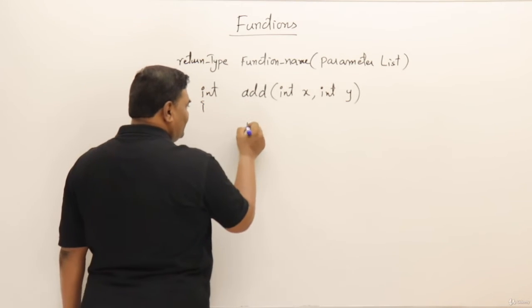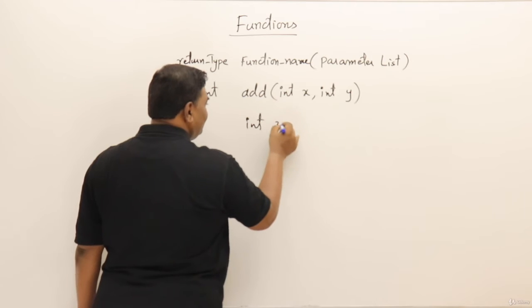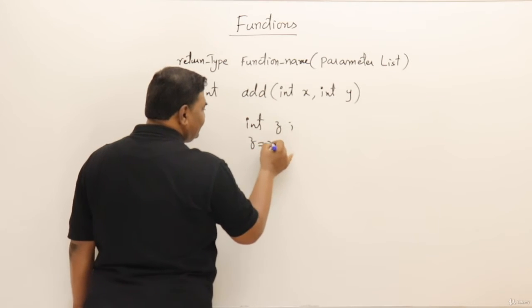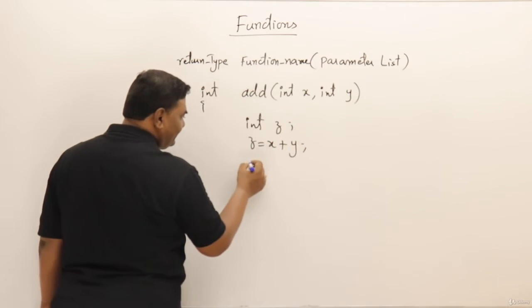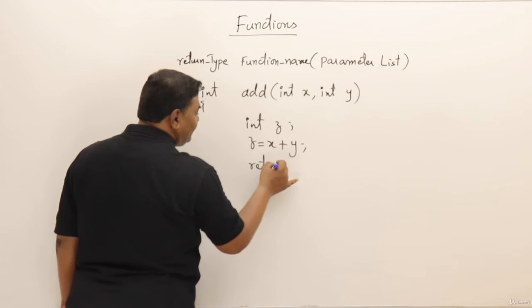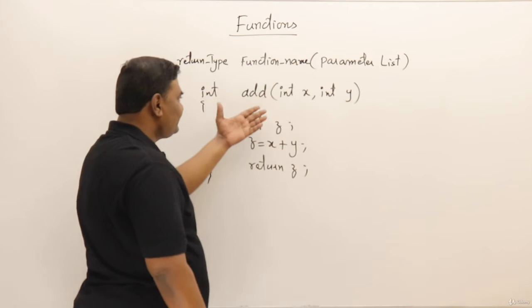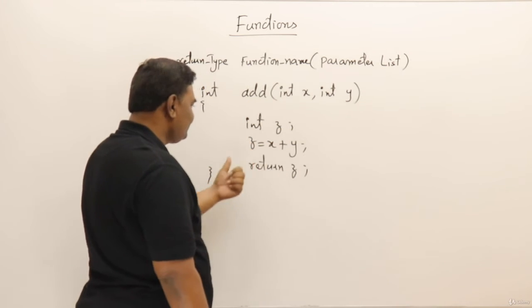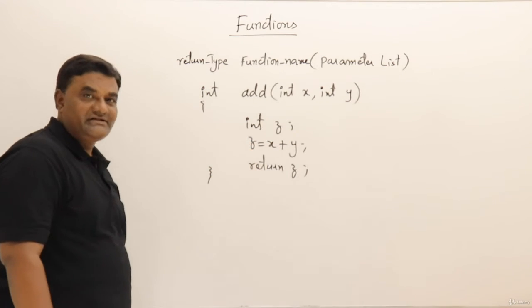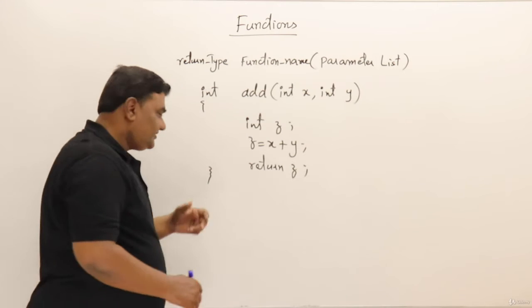Now here what I will do is declare one variable z, then I will say z assign x plus y. I am just making it a little lengthy. Then say return z. So the values of x and y are added and the result is stored in z, and the z value is returned. Let us write a main function and use it.